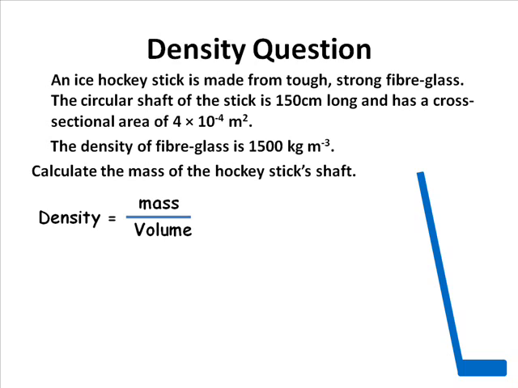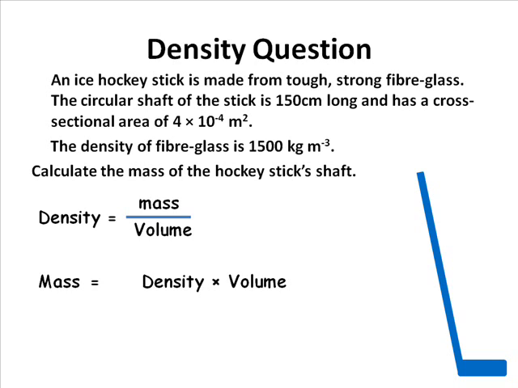The first thing we need to do is write down which equation we're going to use to solve the problem. Density equals mass divided by volume. Now the question is asking us to calculate the mass, so we need to rearrange our equation to give us mass equals density multiplied by volume.